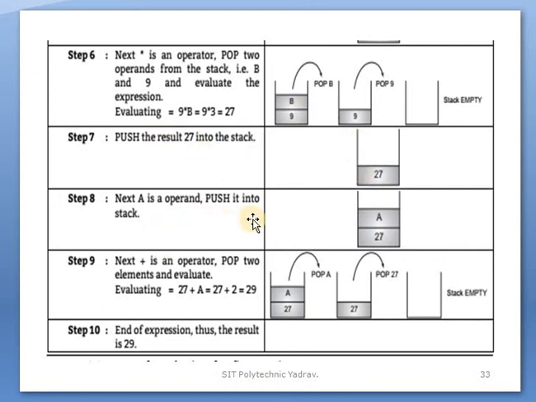Next, A is an operand, so push it into the stack. After that, the next is the plus operator: pop the last two elements and evaluate. 27 plus A, whose value is 2, is 29. At the end of the expression, the result is 29.